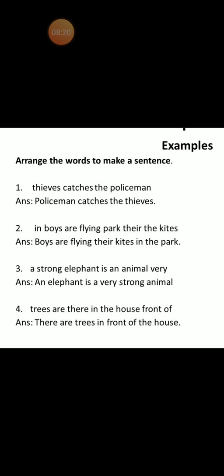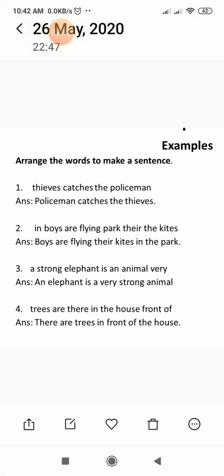Number 4. Trees are there in the house front of. What do you understand by this? Nothing. You do not understand anything. So, we can write as there are trees in front of the house.